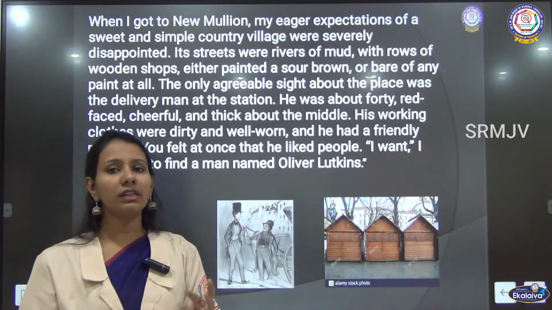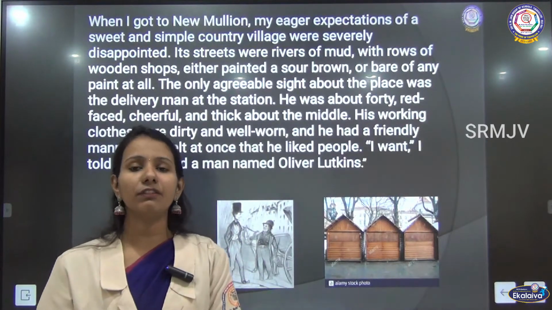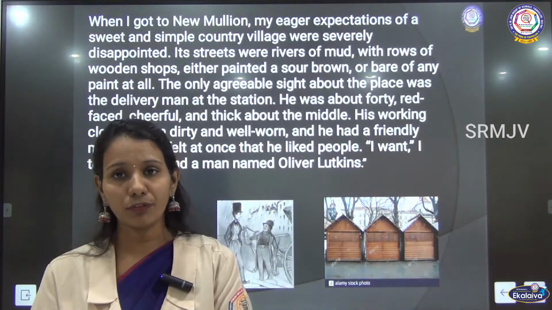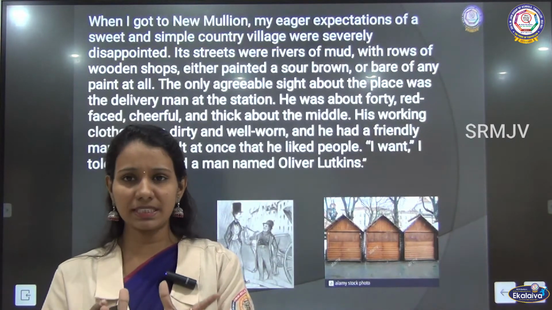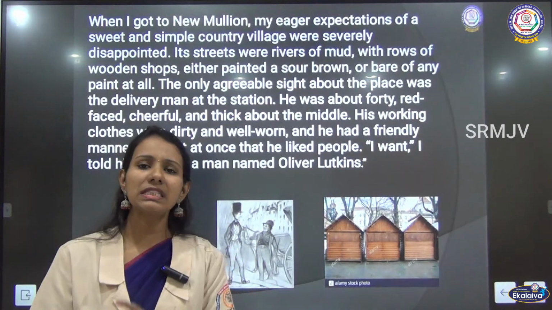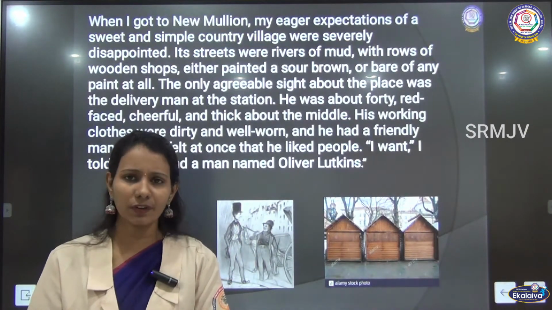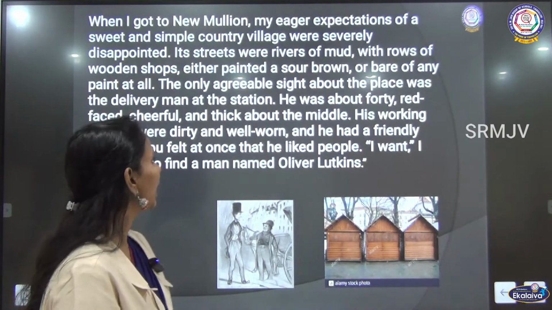So, this lawyer meets a delivery man at the station. This delivery man was a middle-aged man of 40. He was red-faced, he was cheerful, which means what? He had a very pleasant and happy, smiling face. And he was thick, which means he was fat; thick in the middle means he had a big tummy.